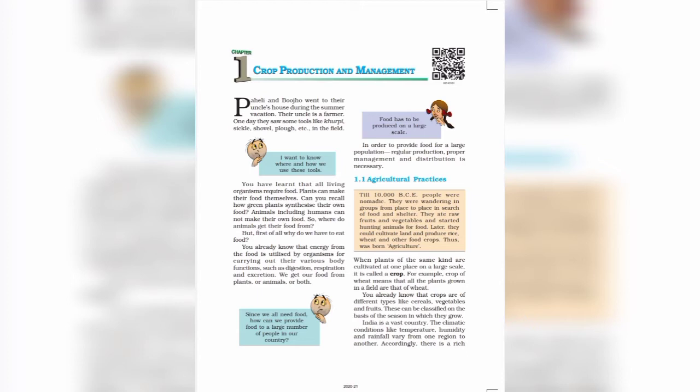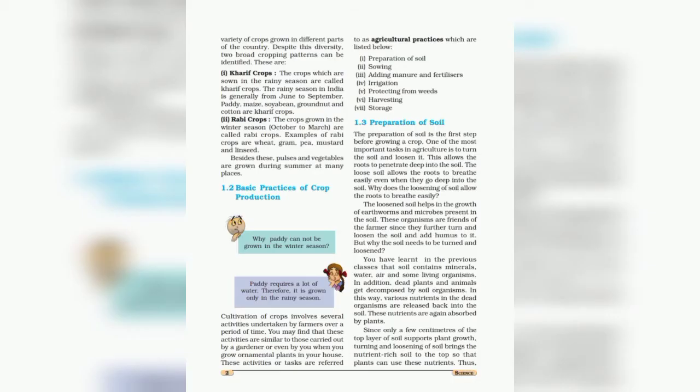And how can we classify the crop? First we will classify the crop on the basis of season in which they grow. On the basis of season we can classify crops into kharif crop and rabi crop. India is a vast country. The climatic conditions like temperature, humidity, and rainfall vary from one region to another. Accordingly, there is a rich variety of crops grown in different parts of the country. Despite the diversity, two broad cropping patterns can be identified. These are kharif crop and rabi crop.